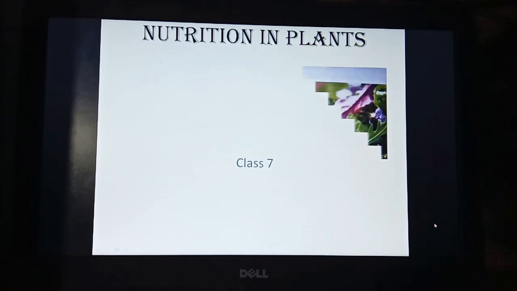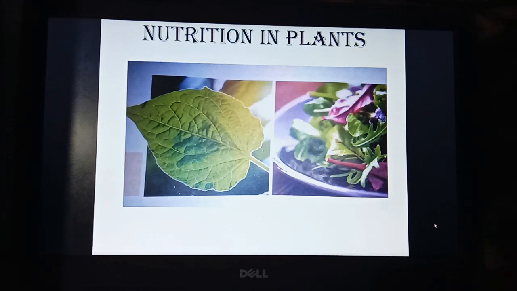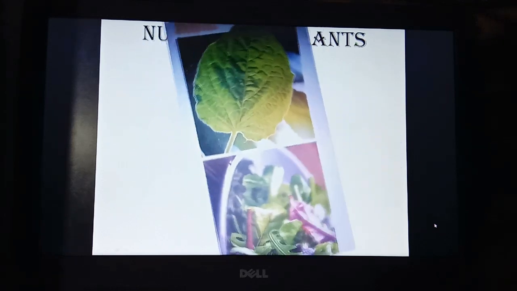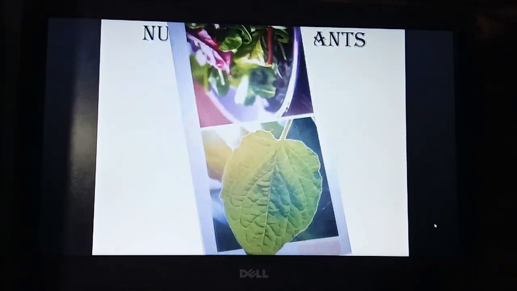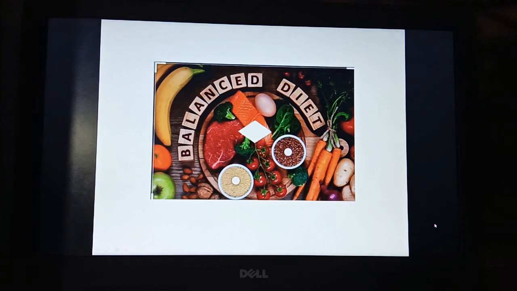Today, let us start to understand chapter 1 for class 7, that is nutrition in plants. Nutrition and its types. You already know that all living organisms require food to grow, repair the damaged parts of their bodies, and get energy to carry out life processes. You also know that the components of the food that are necessary for our body are carbohydrates, proteins, fat, vitamins, and minerals. These are called nutrients.